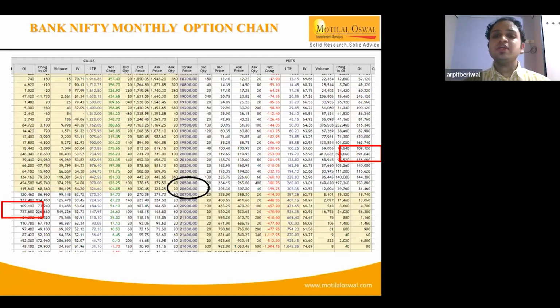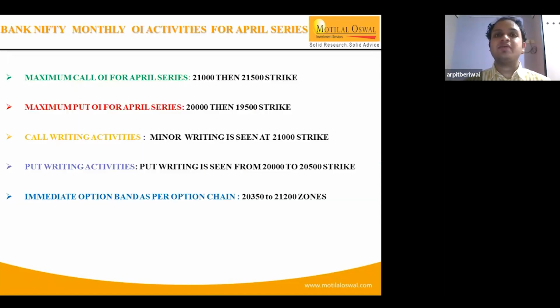So this shows that Bank Nifty is likely to consolidate in this wider range between 20,350 to 20,800, 900 zones. And likewise, market participants are not expecting much bigger move above this level. So the immediate resistance for the Bank Nifty is 21,000, while at the same time supports are seen at 20,500 levels.